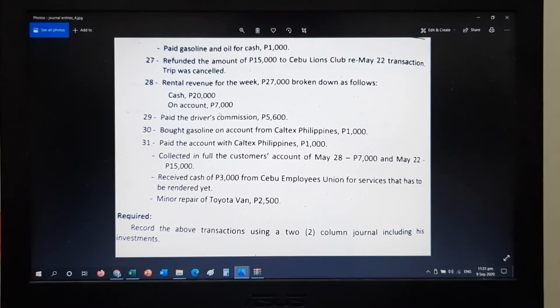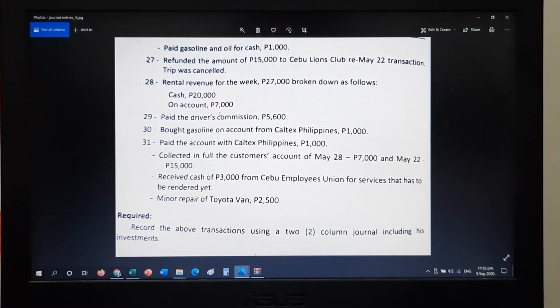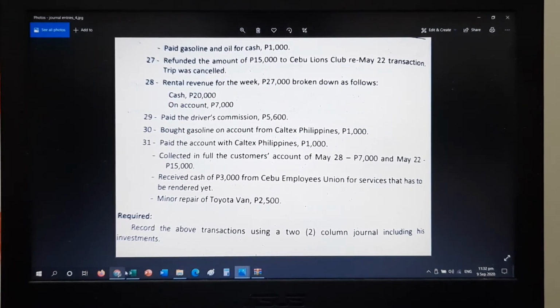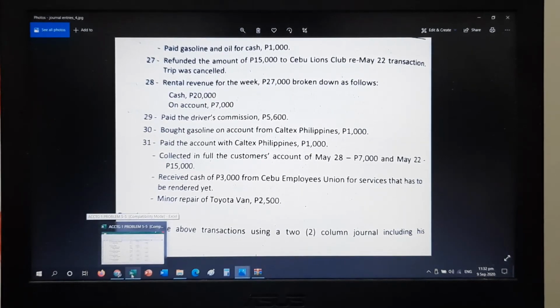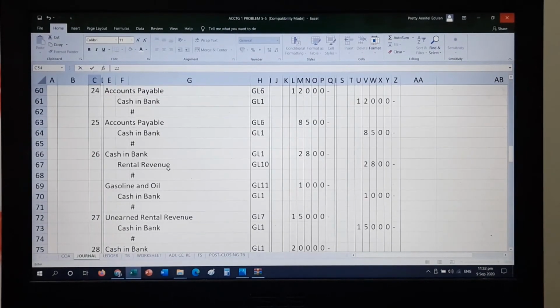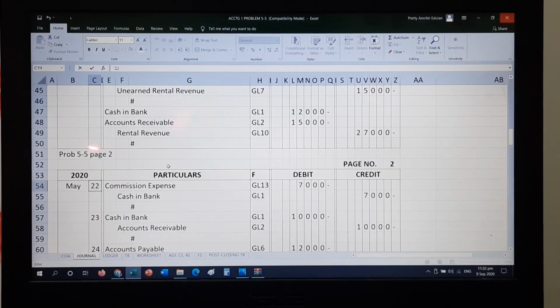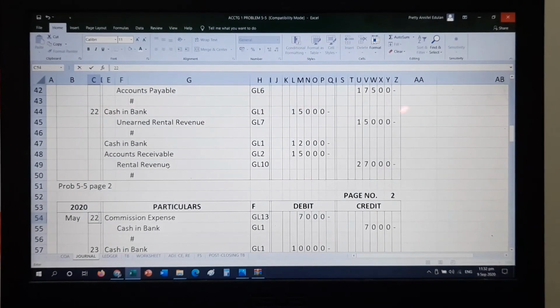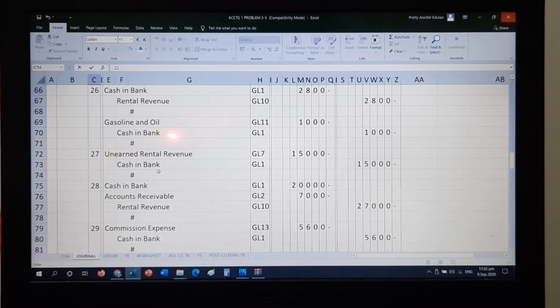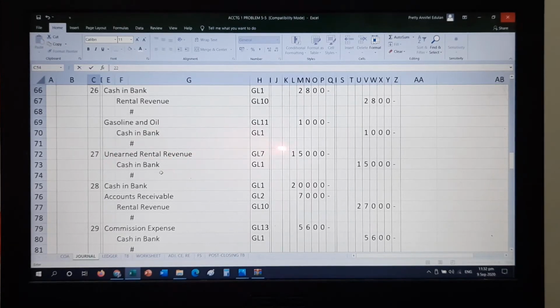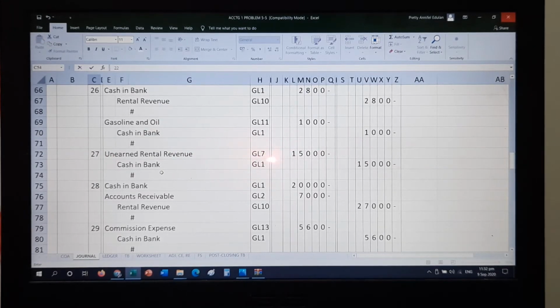Next transaction. Refunded the amount of 15,000 to Cebu Lions Club regarding May 22 transaction because the trip was cancelled. Let's go back to May 22. If you could recall, they paid us first and we have not rendered services. So where is it? Here. This one. But unfortunately, the trip was cancelled. So what we would do is simply reverse this. Close the unearned rental revenue and forgo the cash because we will give it as our refund. So debit unearned rental income, credit cash in bank, return the whole amount, and do not forget the folio.